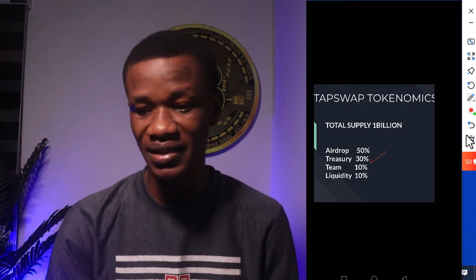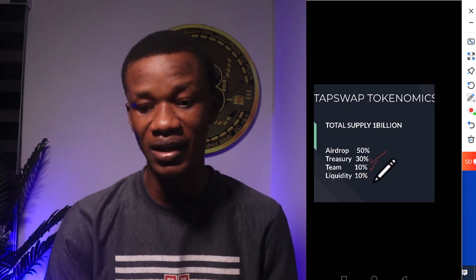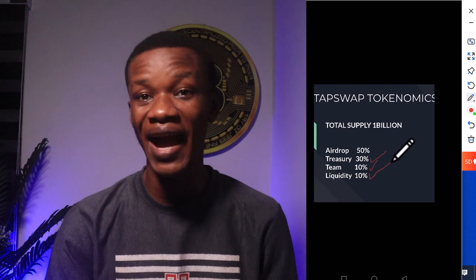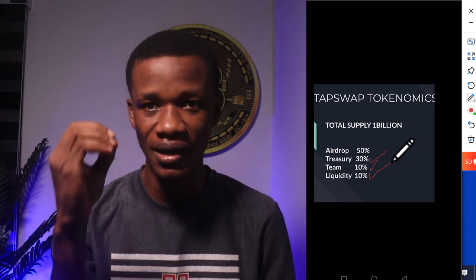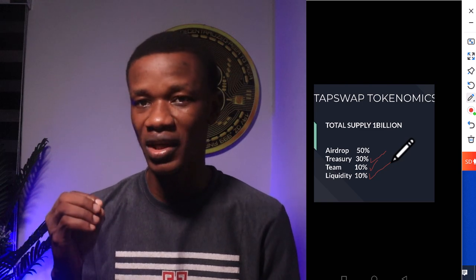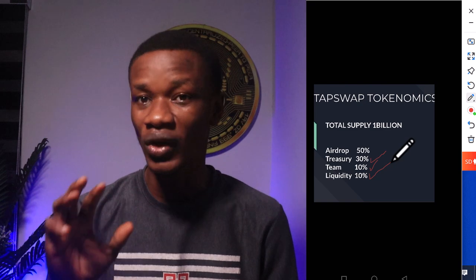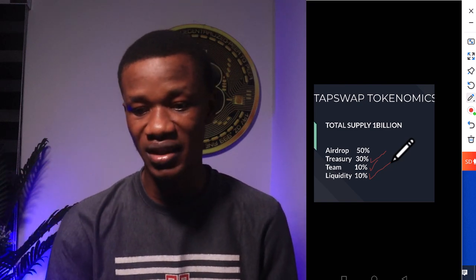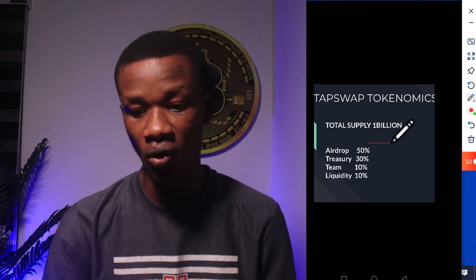And the next one is the team, 10%, and we have liquidity 10%. Liquidity means that for you to buy and sell, there must be an initial deposit, okay, so they have to inject some token as initial liquidity together with some USDT, as the case may be. So this is the token distribution, the tokenomics of Tapswap.